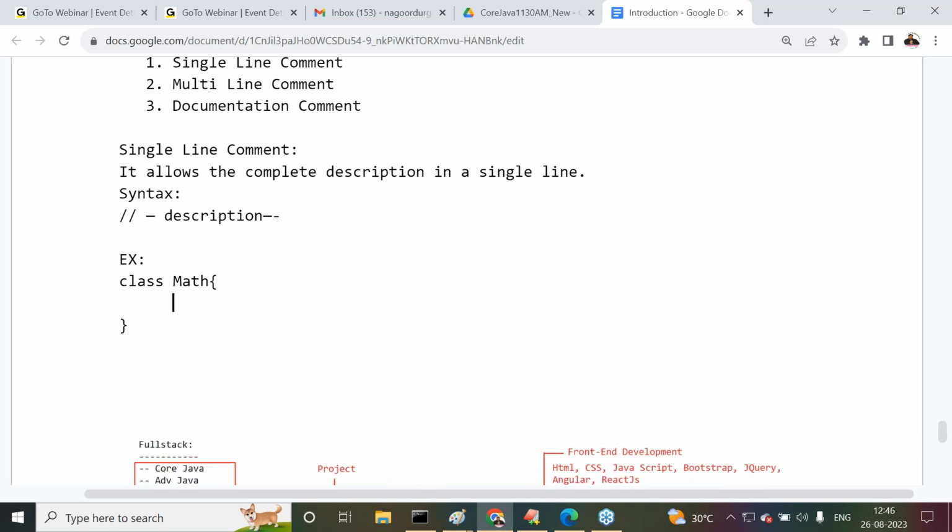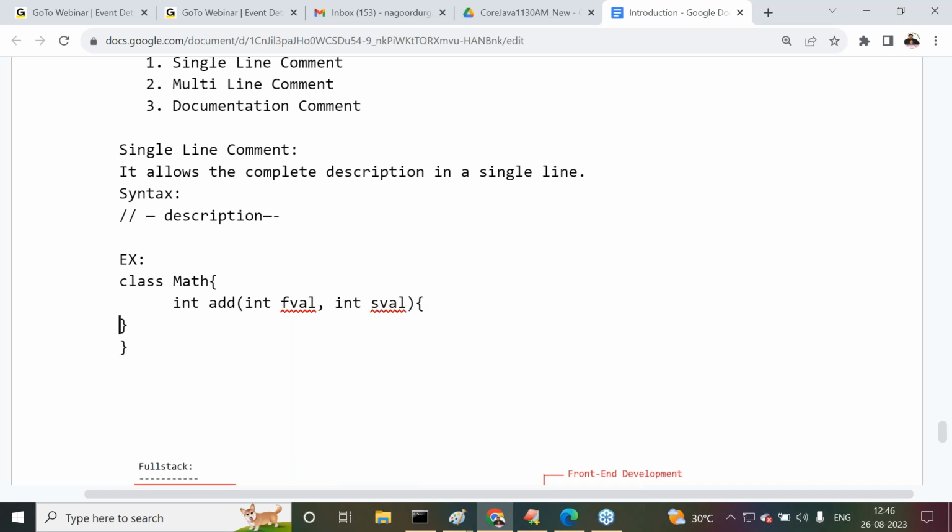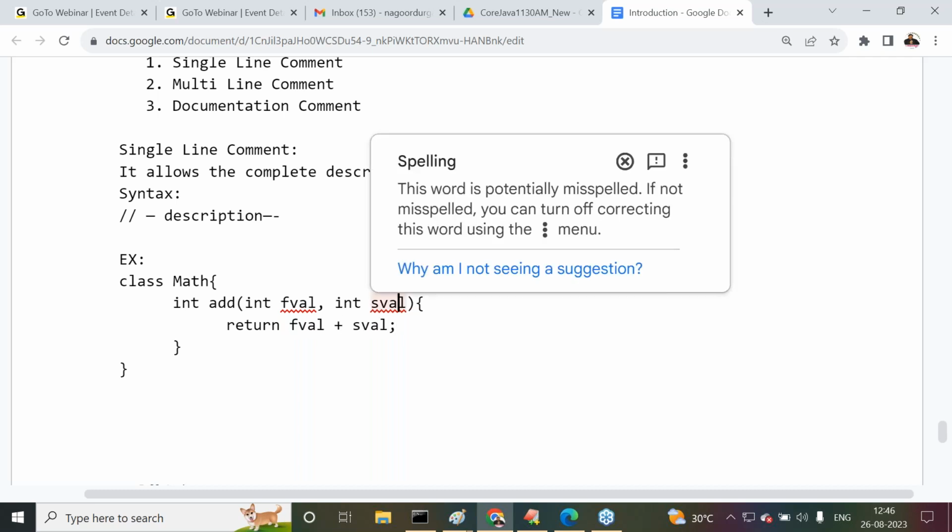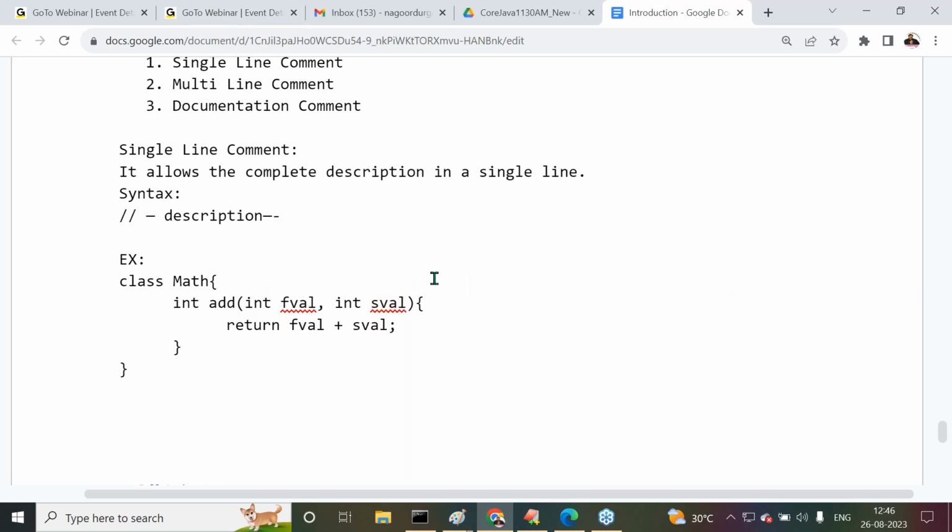Inside this Math class, int add(int fval, int sval). Inside this, return fval plus sval; semicolon. Now here I want to give some description about this particular method.